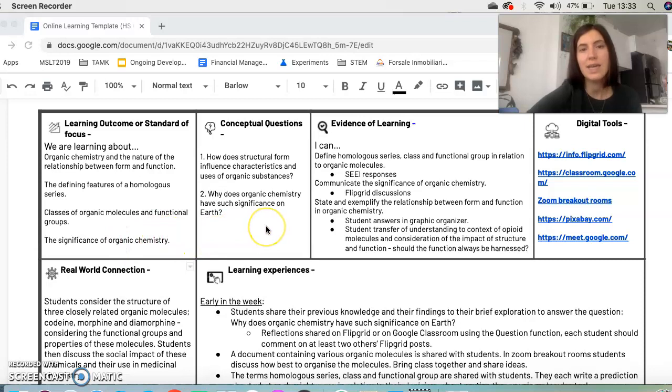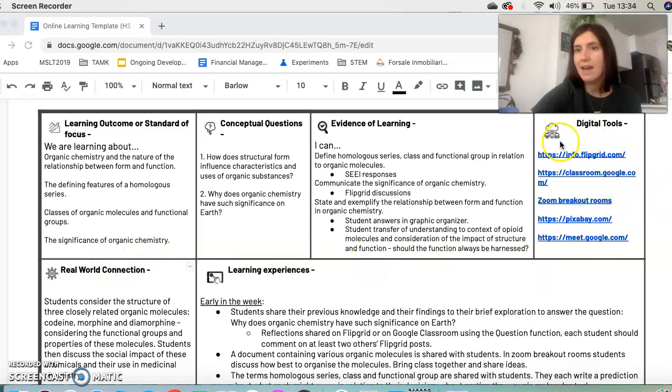This led me to create two conceptual questions. The first one is, how does structural form influence characteristics and uses of organic substances? And the second one is about the significance of organic chemistry. My evidence of learning is written in I can statements, and I've also included the specific tasks that students are going to do related to those things that I'd like them to be able to do. And these are aligned to the conceptual questions and also the learning outcomes.